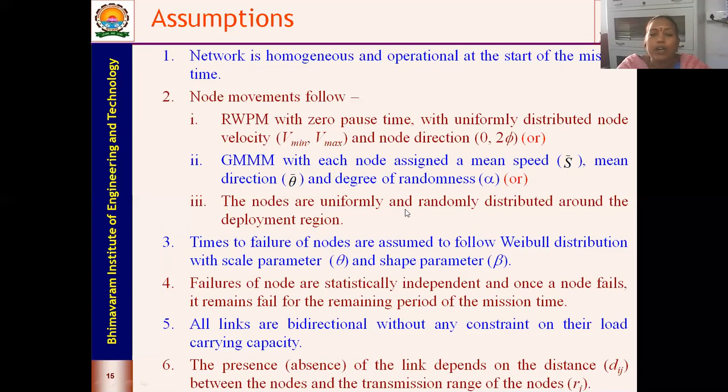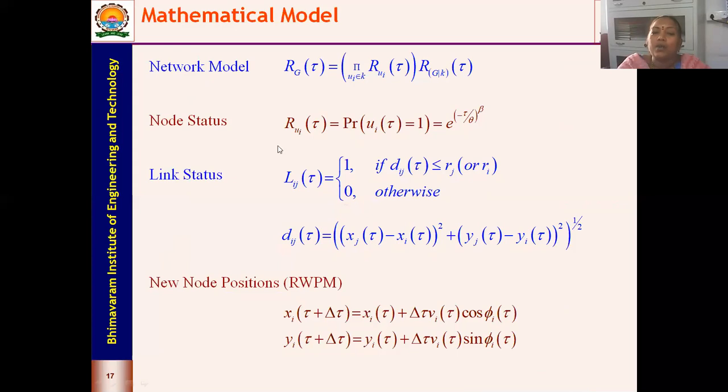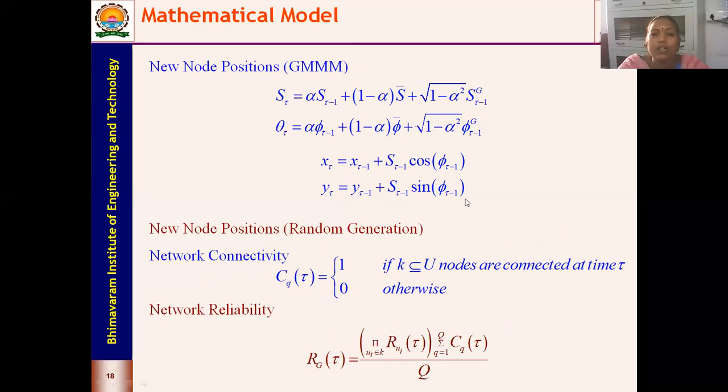So how are we going to model? These are the parameters which we are considering for modeling your network. Here, this we have studied already. The network model, the node status, and the link status are all the same. The only change is that the equation given here is for RWPM, and the second equation is going to be for the GMM. And in the third case, the new node positions are going to be randomly generated. Once we get all this, we check the connectivity, and finally we get the reliability.